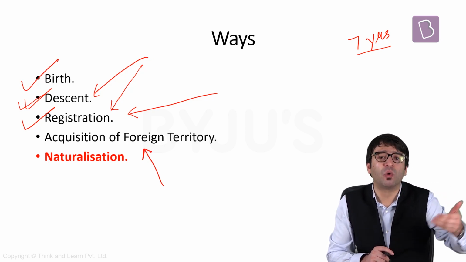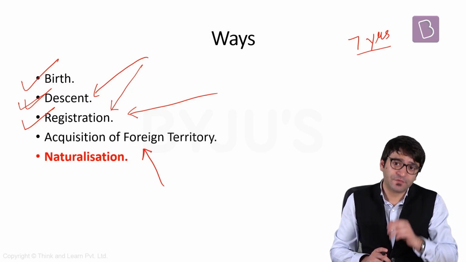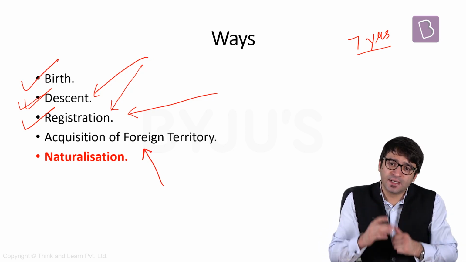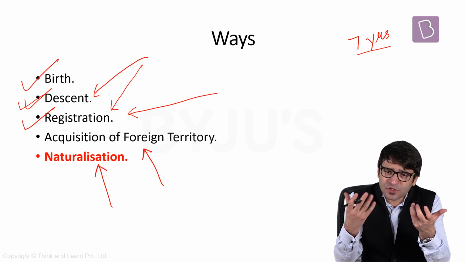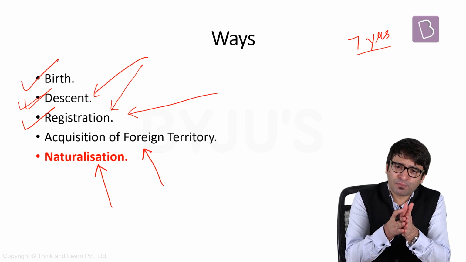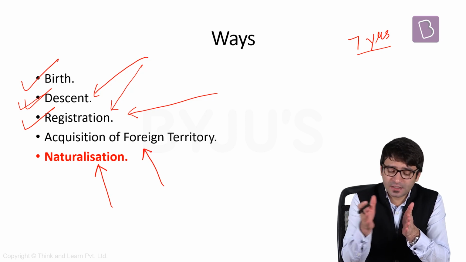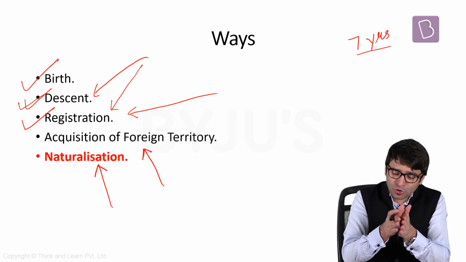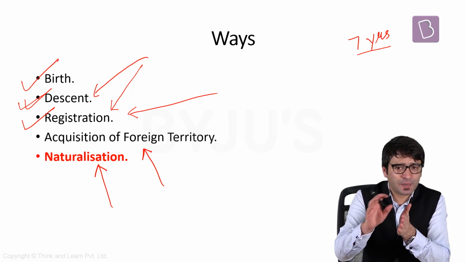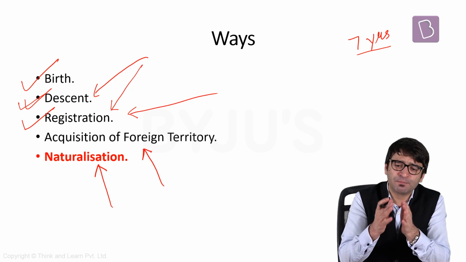Why? Because we have acquired a foreign territory. And the fifth way in which you can acquire Indian citizenship is by naturalization. And what do we mean by naturalization? That means you're not born in India to an Indian parent. You're not born outside India to an Indian parent. You're not related to an Indian by a mechanism of marriage, for example.